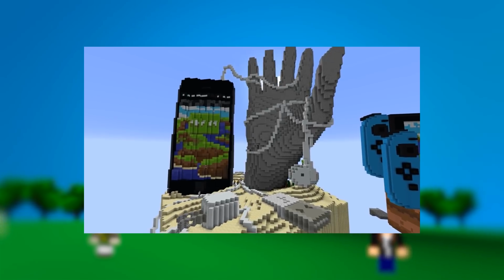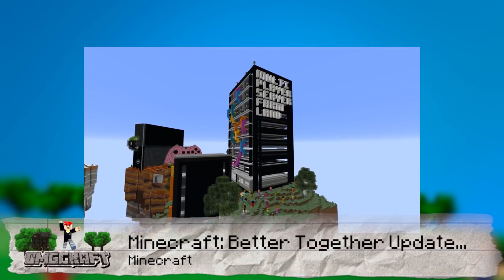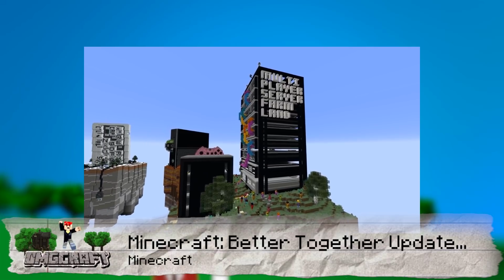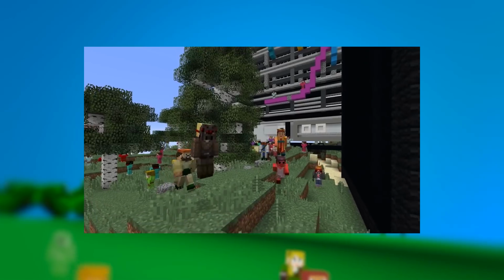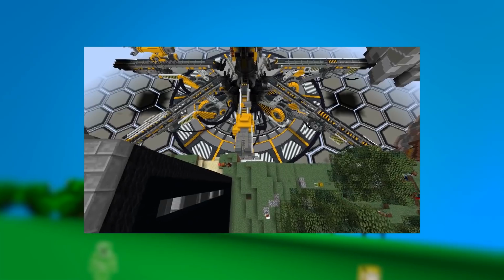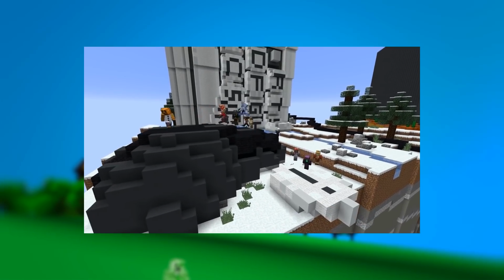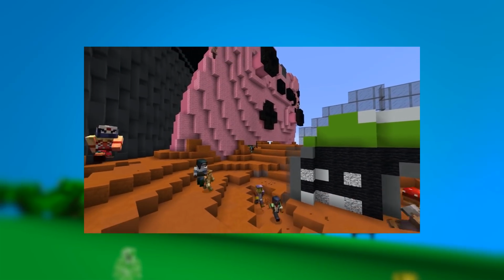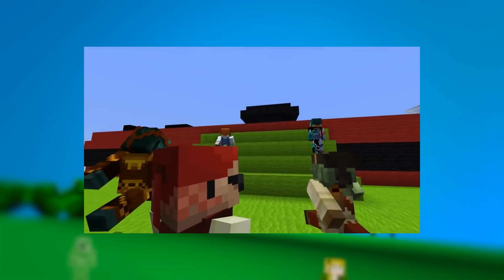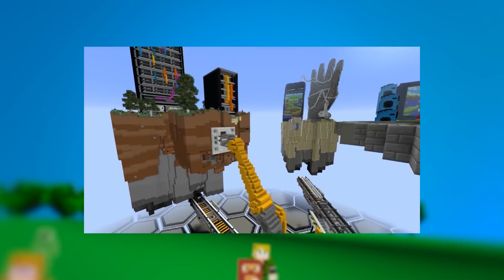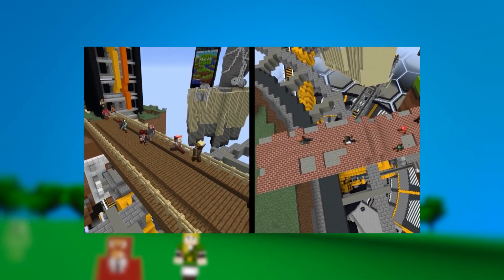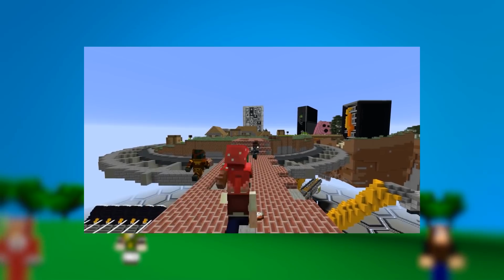Now, all of that changed basically around the time of the Better Together update. The Better Together update took all of the various editions that were kind of the most popular, Pocket Edition, Console Edition, and Windows 10 Edition, and merged them all together into one code base. Sorry, PS4 people. The PS4 got basically ignored for a few years until recently, when now PlayStation 4 is also on the Bedrock edition of the game. So now everything is really under Bedrock.